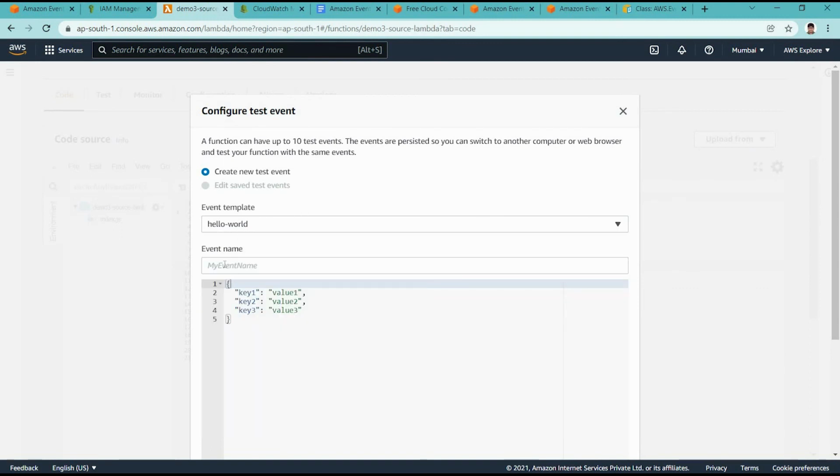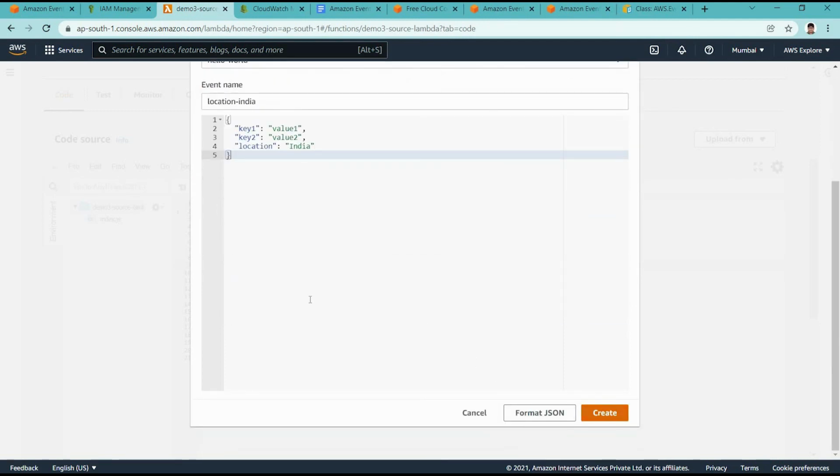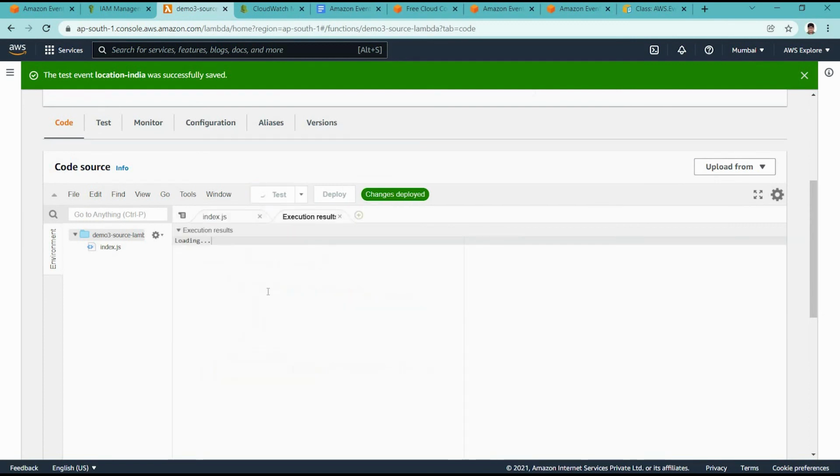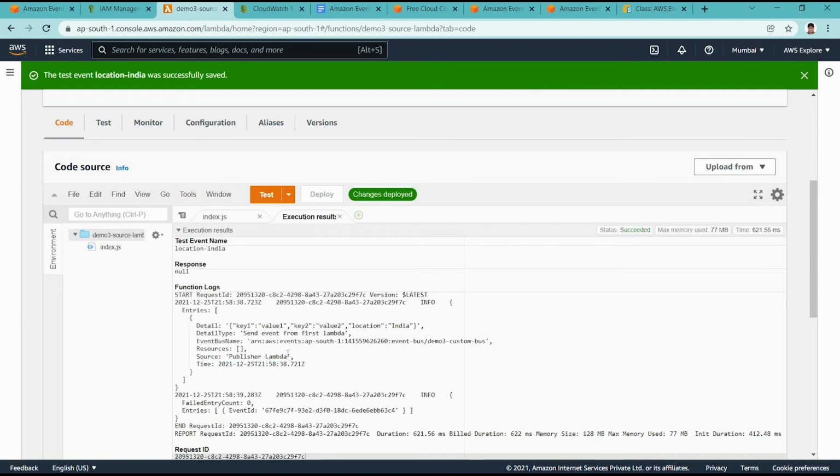For now I am creating one test, location India. I am keeping the key as it is, and modifying one key, location India. Okay, so this is created, and now I am triggering this lambda.